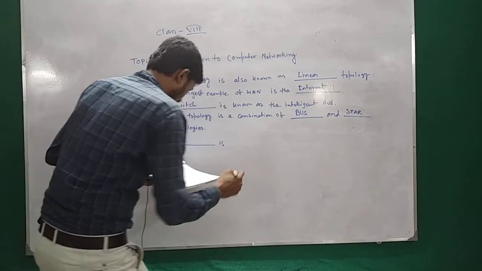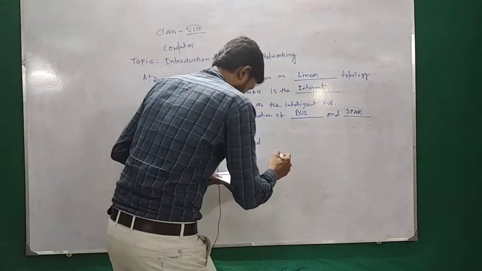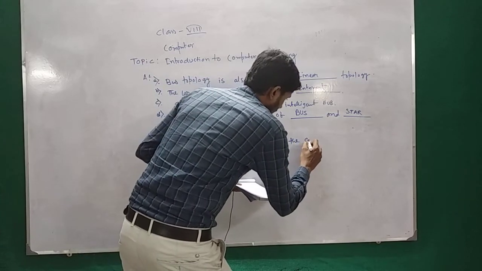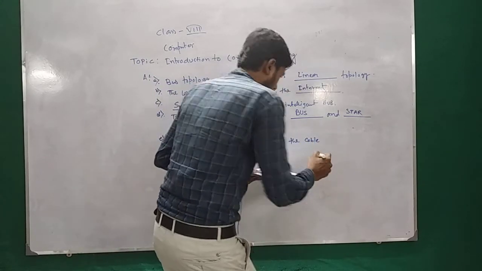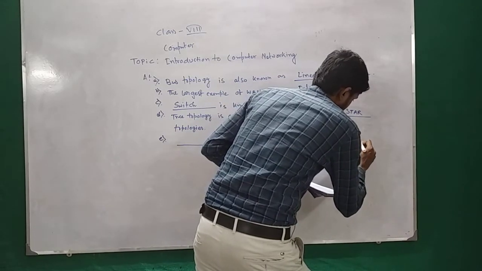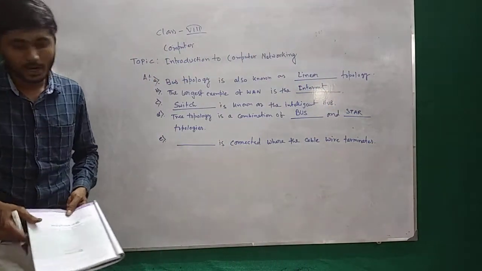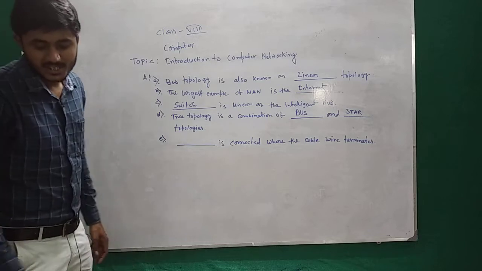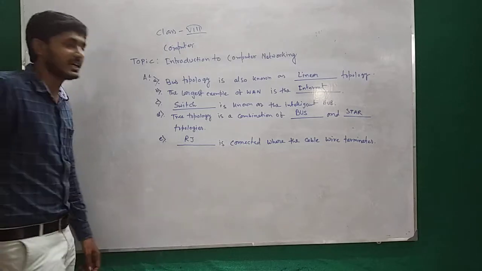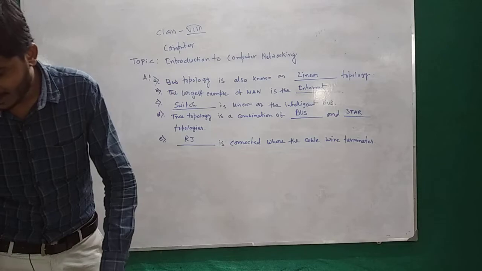Dash is connected where the cable wire terminates. Dash is connected where the cable wire terminates. The answer is RJ. RJ connector. RJ is connected where the cable wire terminates. Next, question number F.